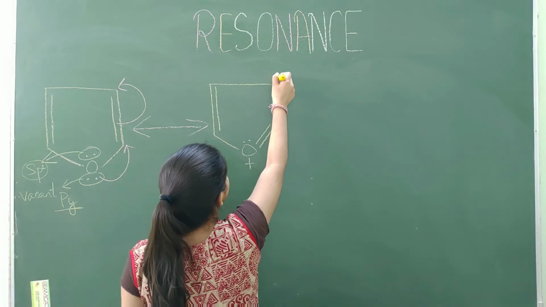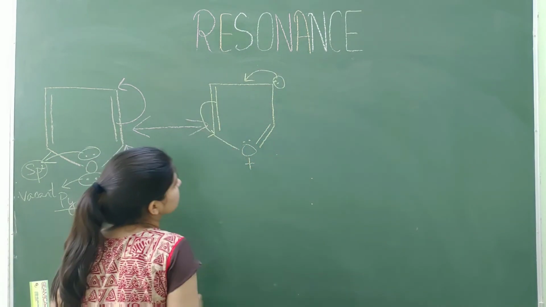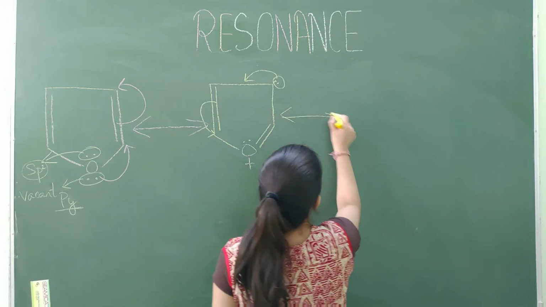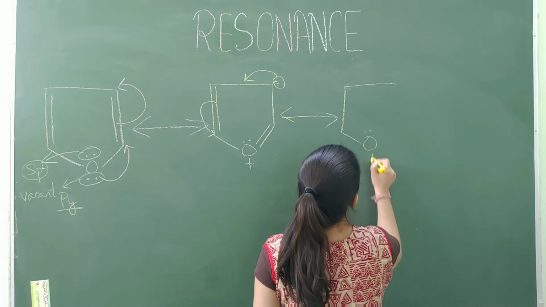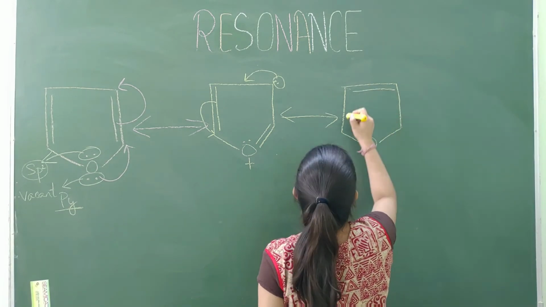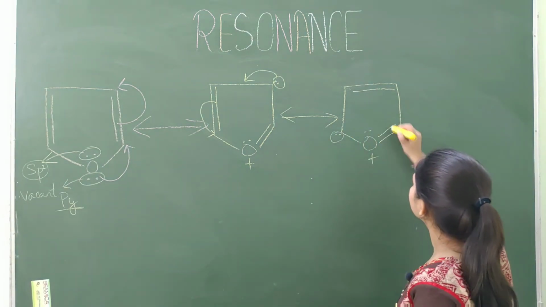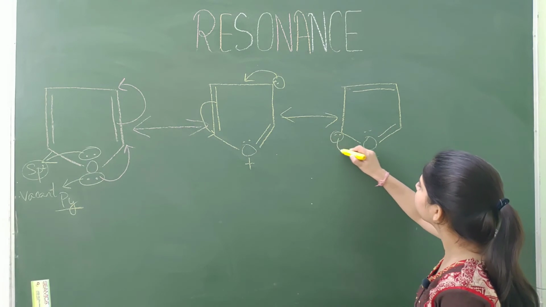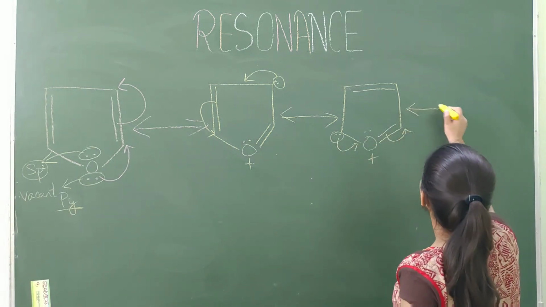Now this lone pair will move here and this bond will shift here. So we get canonical structure like this. Okay. Now this lone pair will shift here and this bond will shift here.